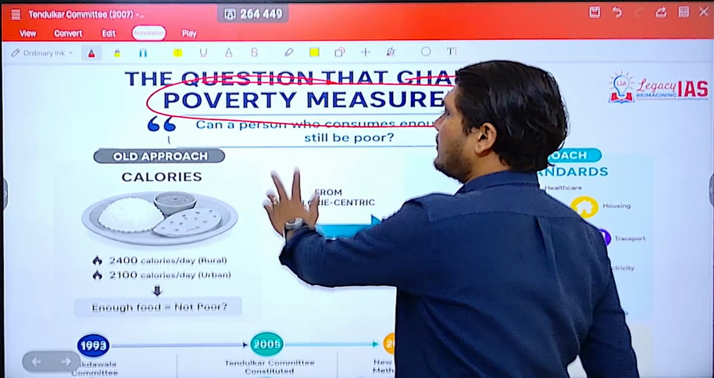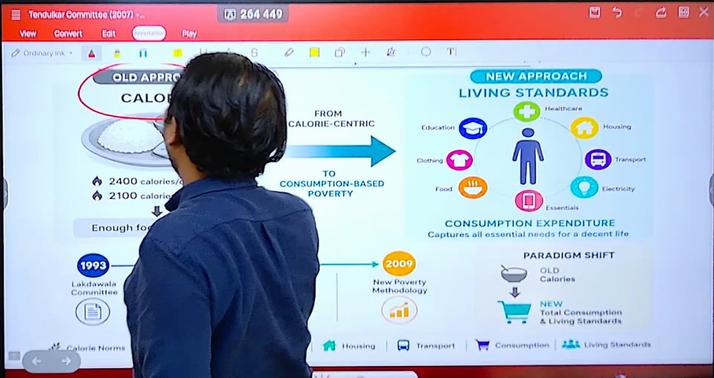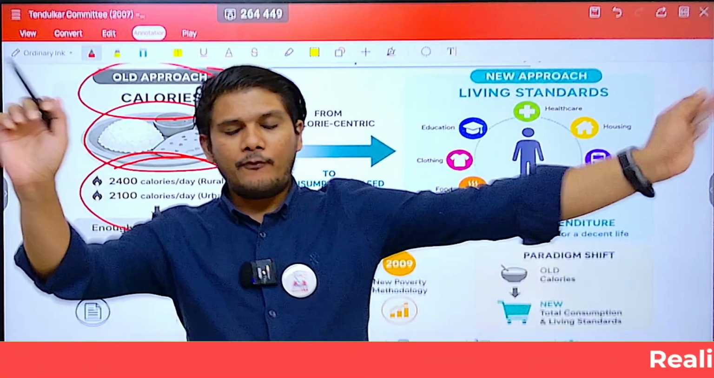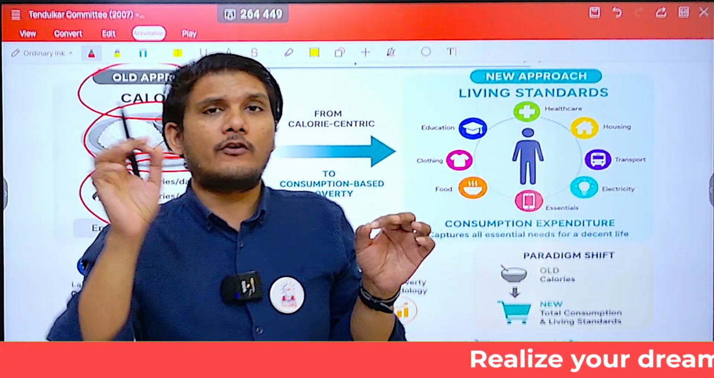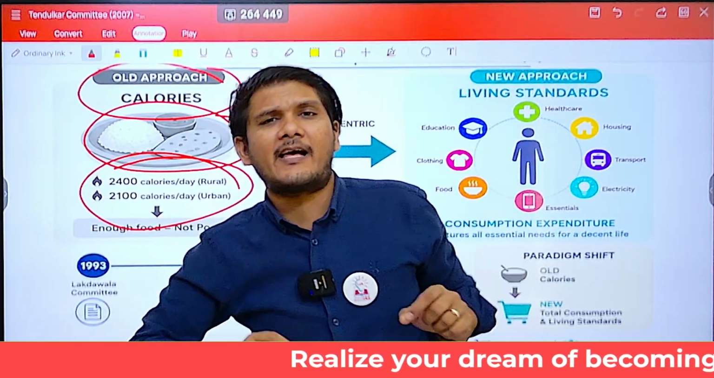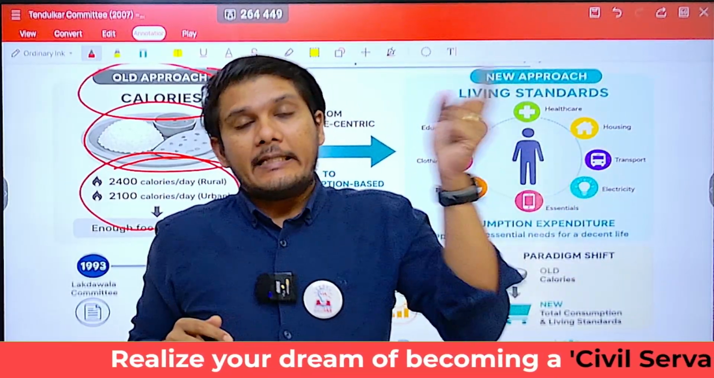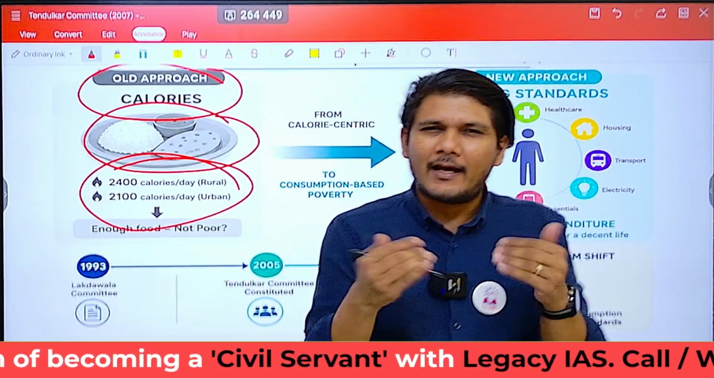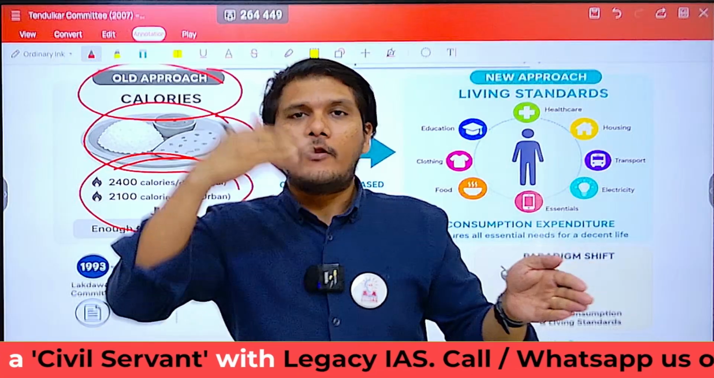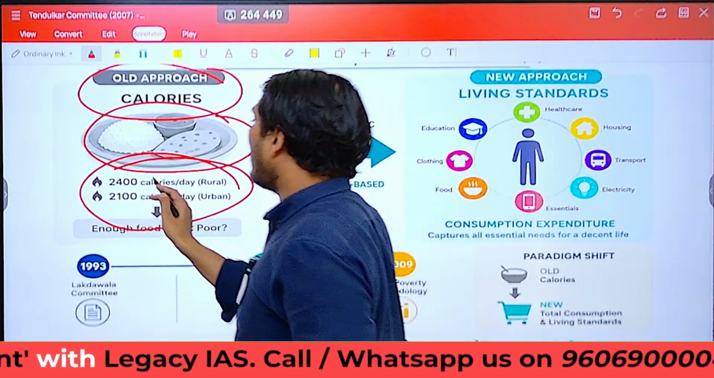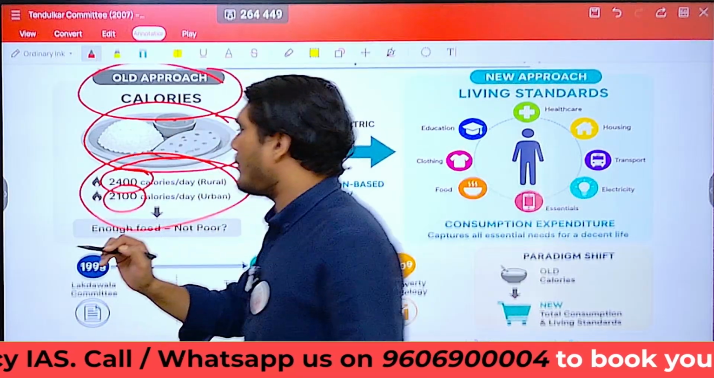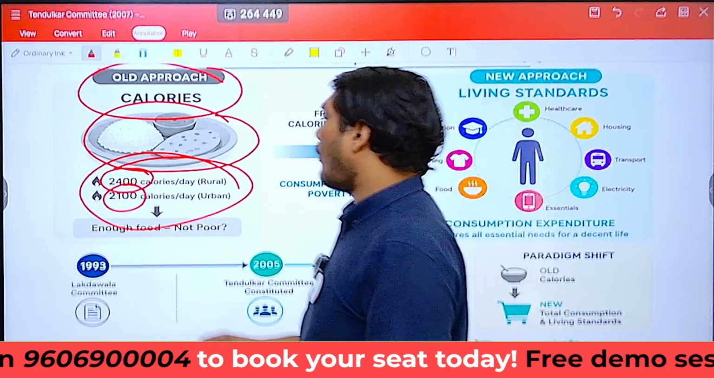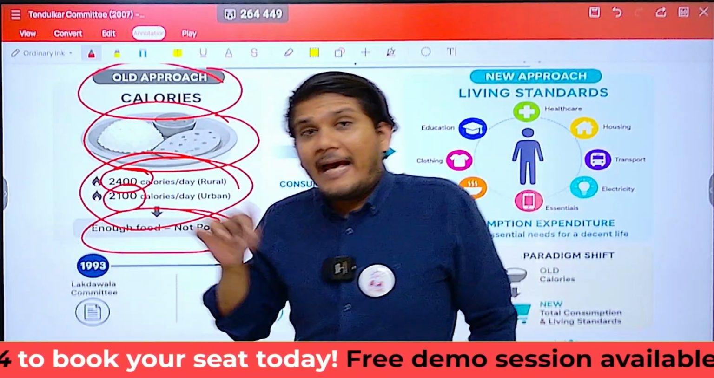The idea is, or was, the old approach took into consideration only the calories, right? It was simply 2250 calories, whether you are urban, whether you are rural. Then came the YK Alagh Committee, and alag in Hindi means to separate. So the YK Alagh Committee came and it literally separated the rural and the urban requirement. So the rural requirement was 2400 calories and the urban requirement was 2100 calories. Separate. However, still the poverty estimates were based on calories only.